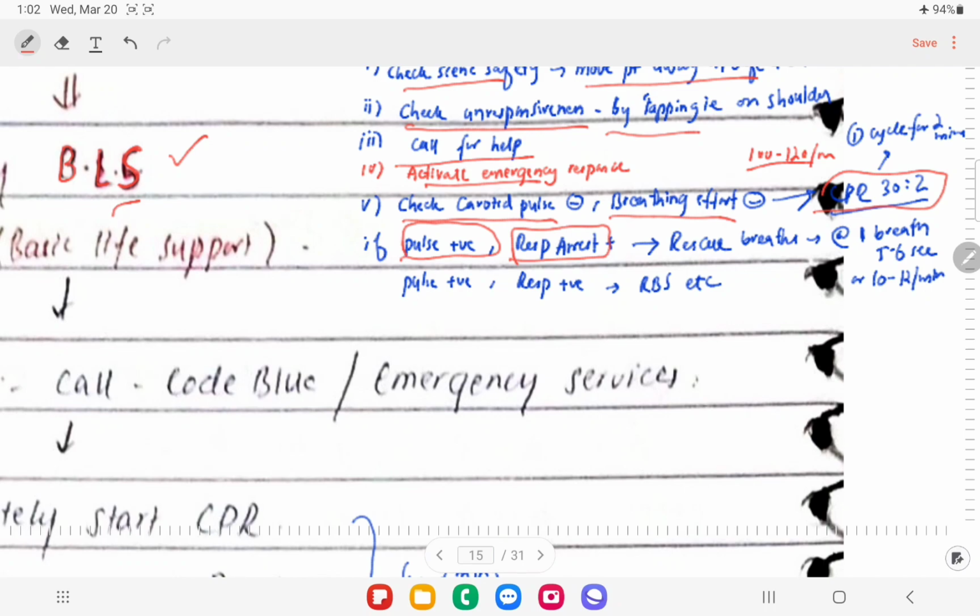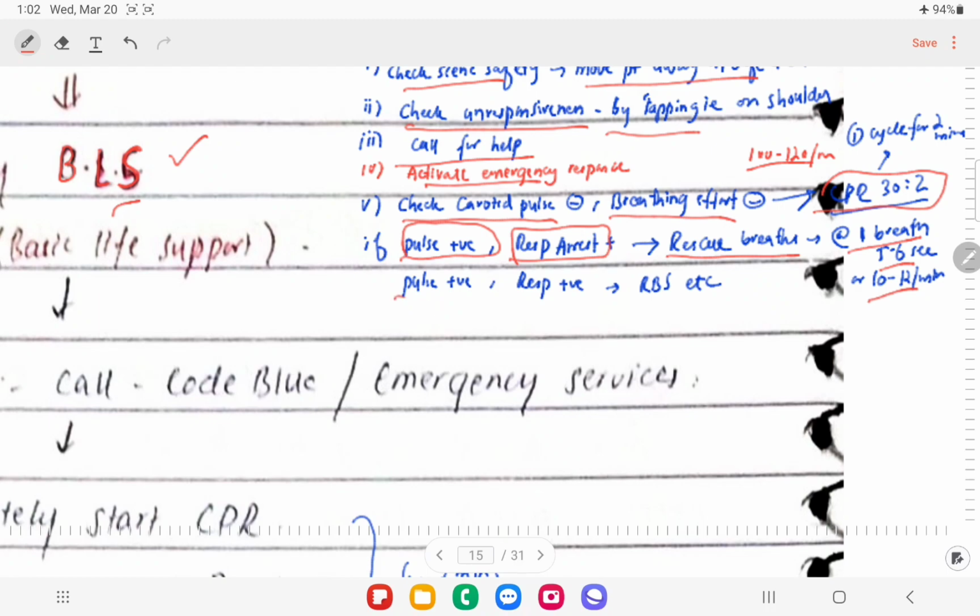So you have to just give the rescue breath. There is no need to give CPR to this patient. You have to give the rescue breath to this patient with the help of an Ambu bag, okay? And one breath every 5 to 6 seconds, and that means 10 to 12 breaths per minute, right?